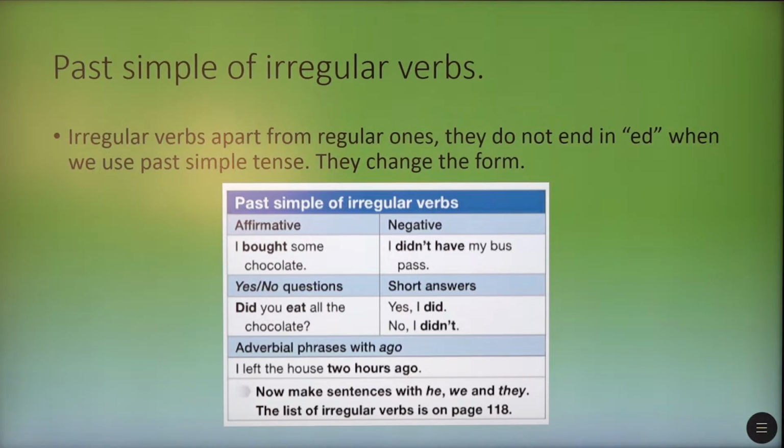The same with the question form. Did you eat all the chocolate? Yes, I did. No, I didn't. And the adverbial phrases with ago are 2 hours ago, 2 weeks ago, a week ago, a day ago, or I left the house 2 hours ago.